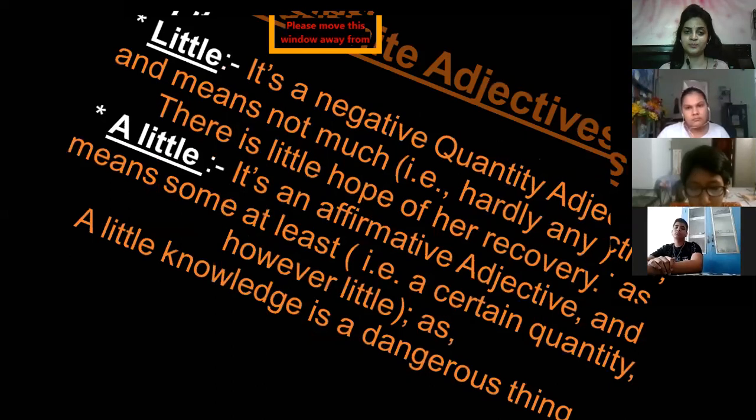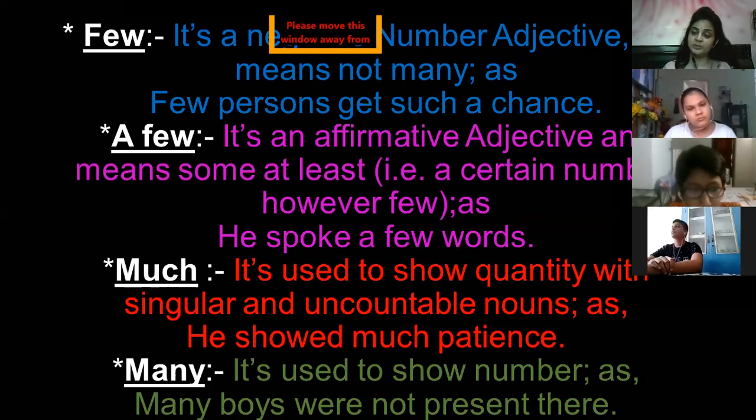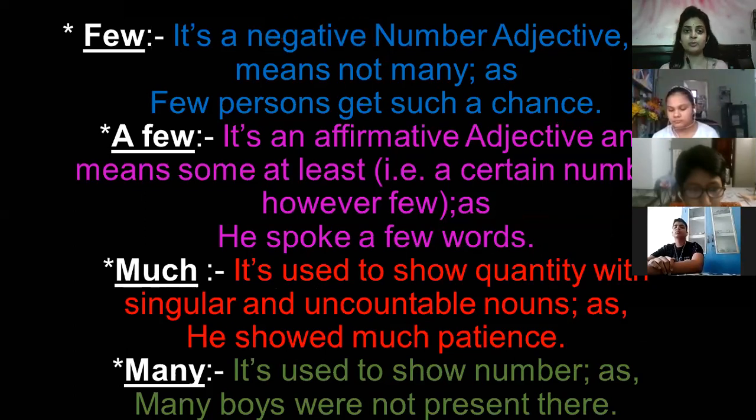After that, few, as I spoke before, does the same thing as little, but the difference between both is little is always used in uncountable things. जैसे मैंने कहा था, a little knowledge, knowledge is not countable. Is the knowledge countable thing? No. Fine. So knowledge is not countable. So a little is always used in uncountable things, and few is used with countable things always. You see the difference between both the things here.